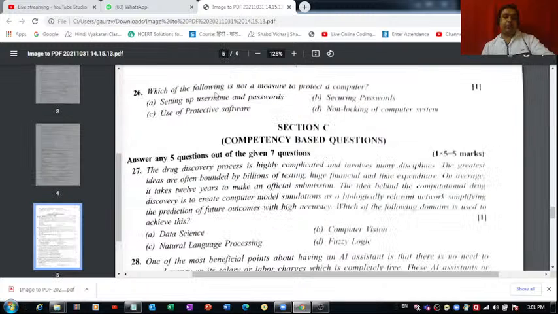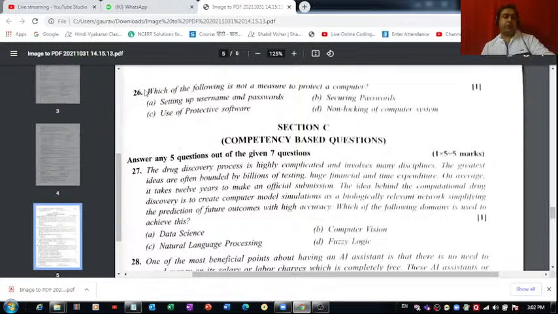Question number 26, which of the following is not a measure to protect a computer? Setting up a username and password, yes, with the help of this we can protect the data we have inside our computer. Securing passwords, okay. Then use of protected software, non-locking of computer system. Which of the following is not a measure to protect a computer? Of course, it's part D, which is the correct one for question number 26.